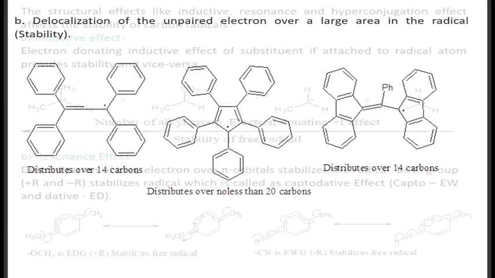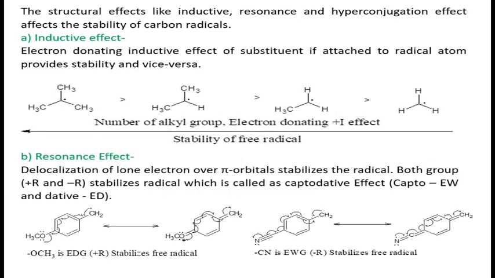Now we study the stability of free radicals. The structural effects like inductive, resonance and hyperconjugation affect the stability of carbon radicals.